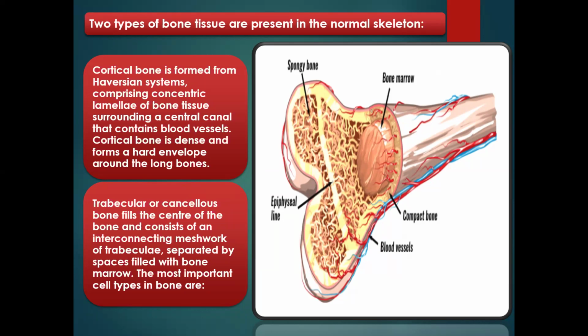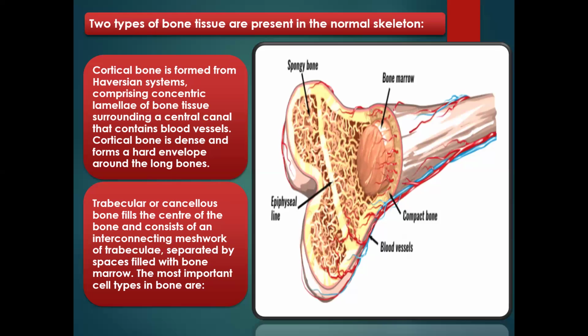In a bone, in a normal skeleton, there are two types of tissue. One is the cortical bone, which you call either the cortical bone or the compact bone. It is this part of the bone that you see. It covers the inner part of the bone, and this cortical or compact bone is formed from the Haversian system.